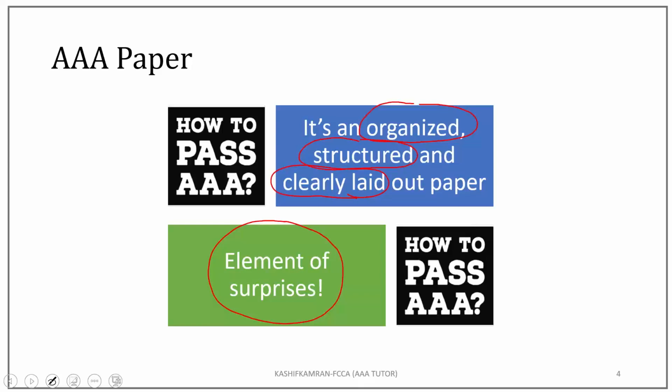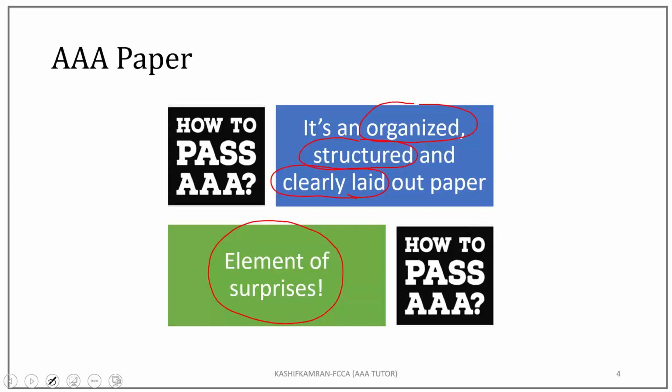As a student, when you enter the exam hall for the September 2020 exams, you should expect, at the back of your mind, an element of surprise. In a certain exam setting, the element of surprise is zero. In a certain exam setting, the element of surprise is 5 marks, 6 marks, or at most, it might be 10 marks. But that element of surprise should not bring you under stress. It should not put you in a situation in your exam hall that causes you stress.